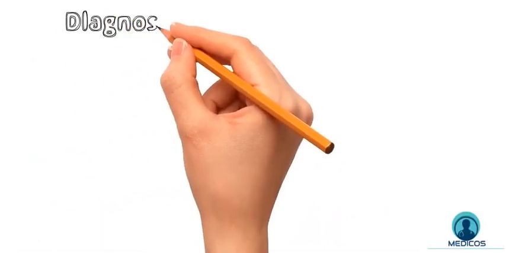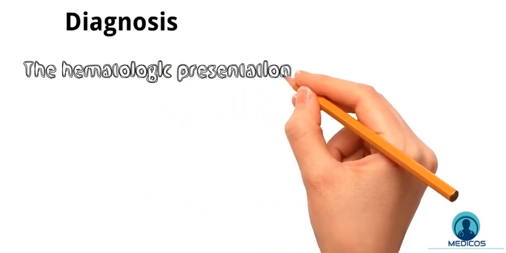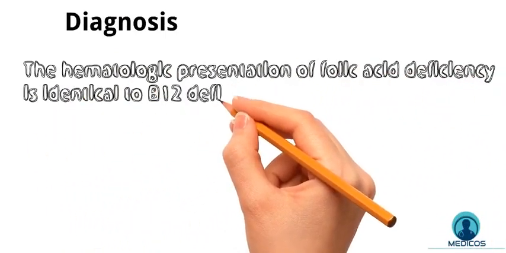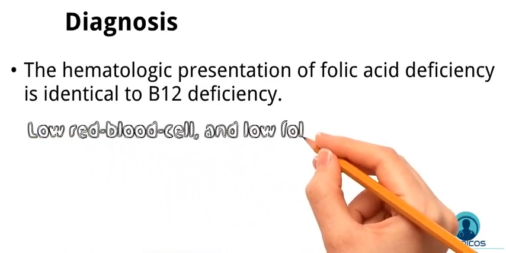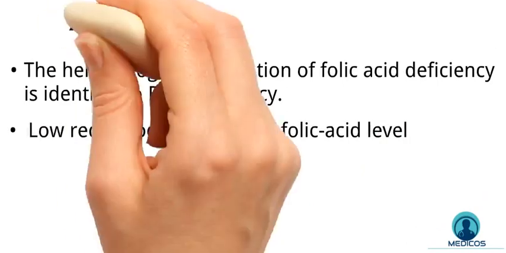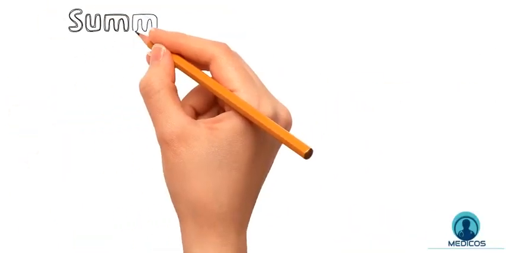When we see the diagnosis, the hematologic presentation of folic acid deficiency is identical to B12 deficiency. The diagnosis is based on a low red blood cell, and low folic acid level. To summarize, macrocytosis or megaloblastic anemia is caused by vitamin B12 or folate deficiency.